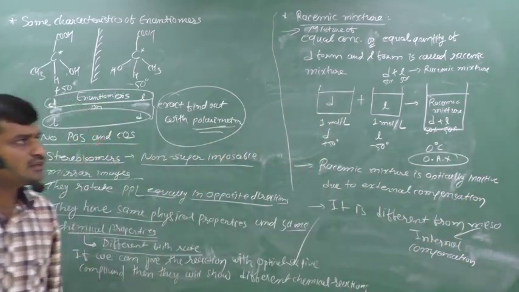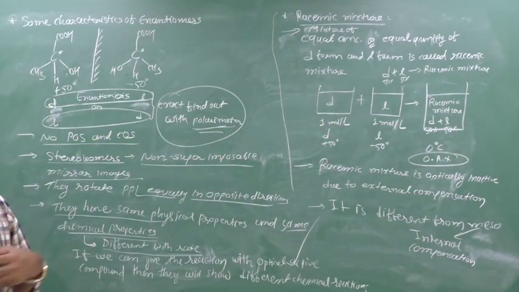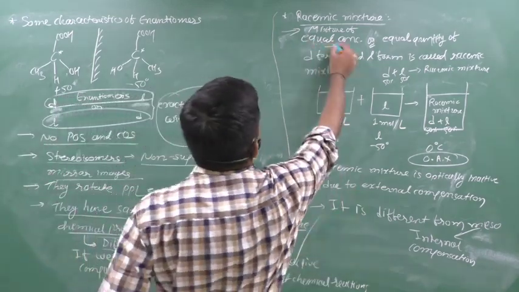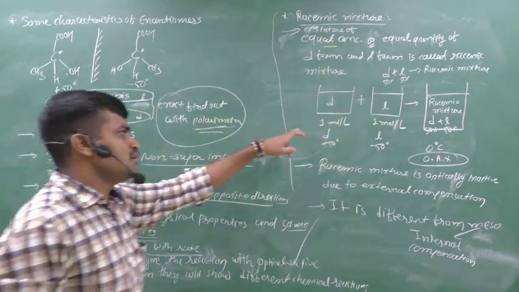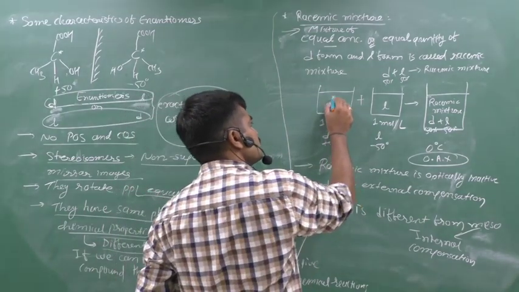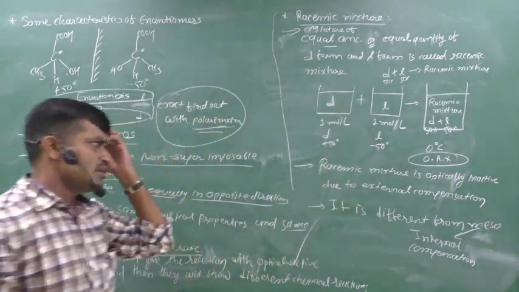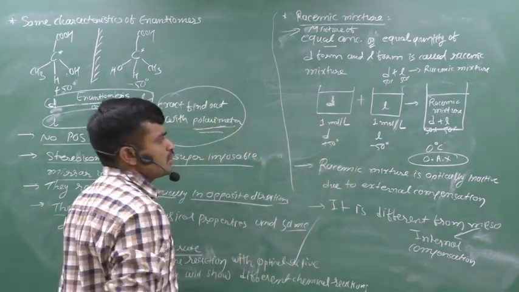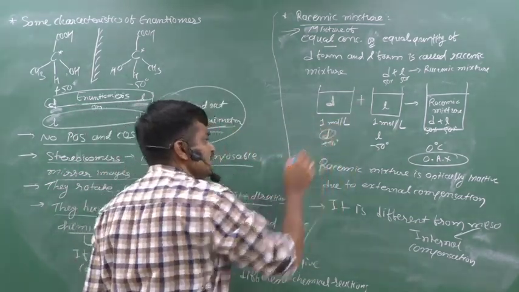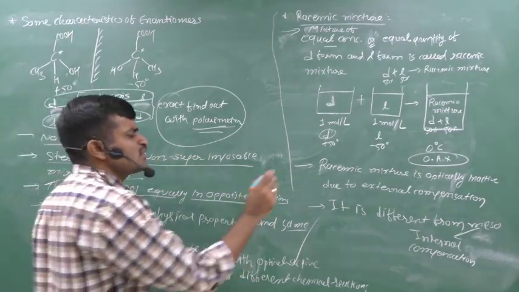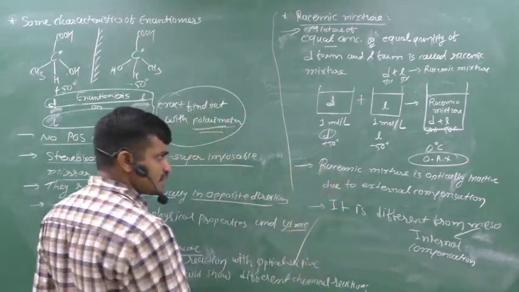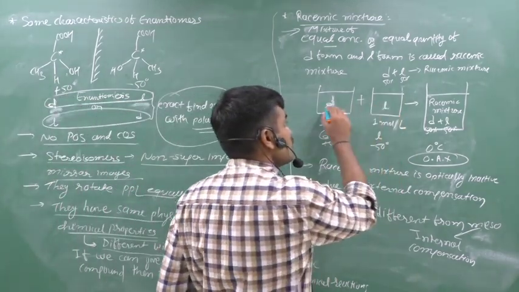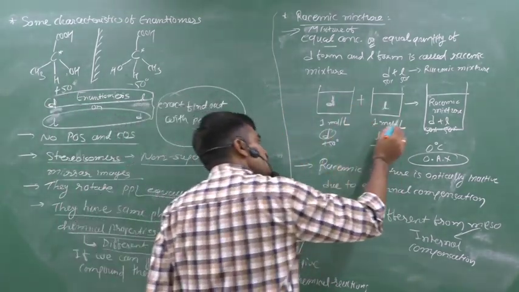Racemic mixture means an equal quantity, or equal concentration, of D form and L form. Suppose we have a beaker with a D isomer at a concentration of 1 mole per liter. D means it rotates the plane polarized light toward the right side by 50 degrees. We have another isomer, the L of this D, also 1 mole per liter.